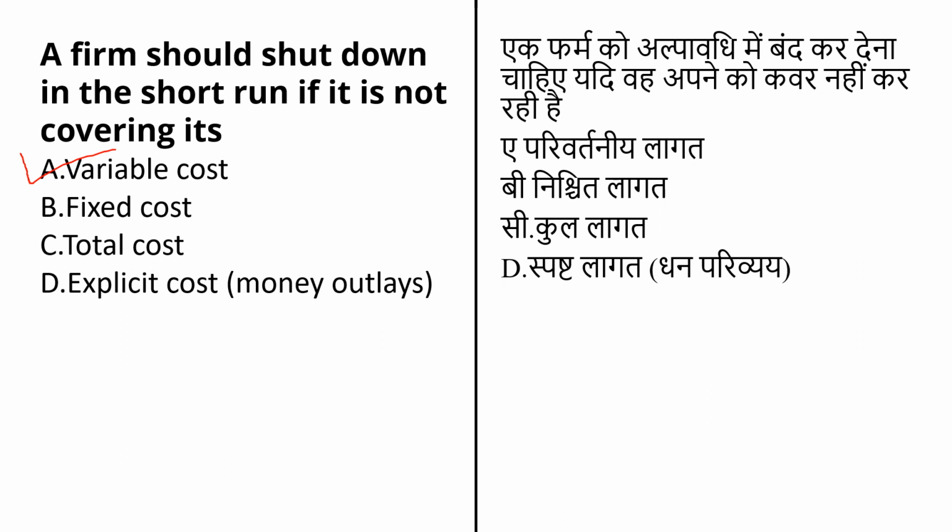Variable cost means that which varies, which does not remain fixed. This type of cost we use for buying and selling the day-to-day materials for the firm. Fixed cost is something which is fixed. If the company is purchasing something or selling something, it will not affect the fixed cost because it is fixed. Total cost is variable cost plus fixed cost, and the last one is explicit cost.